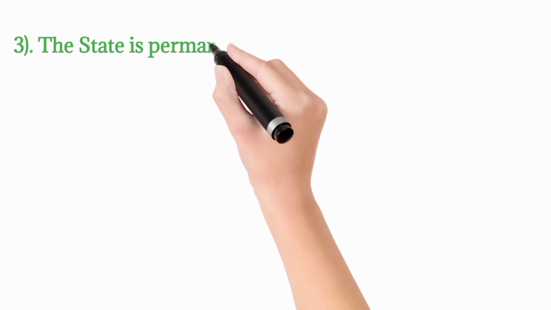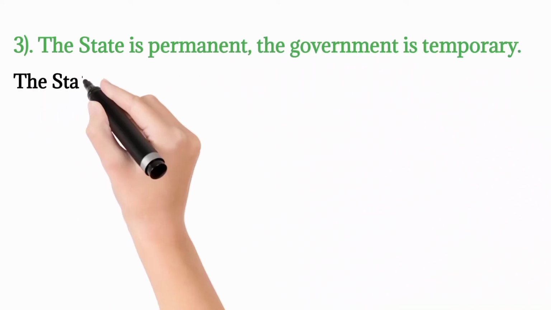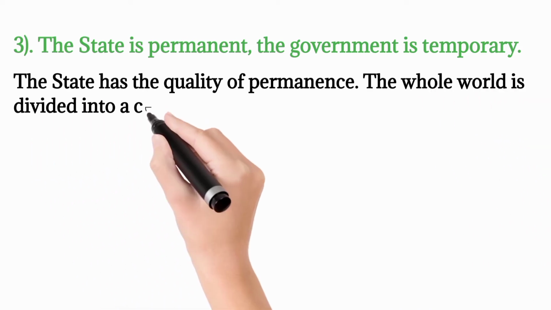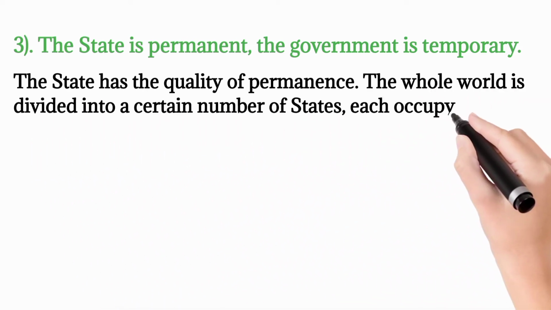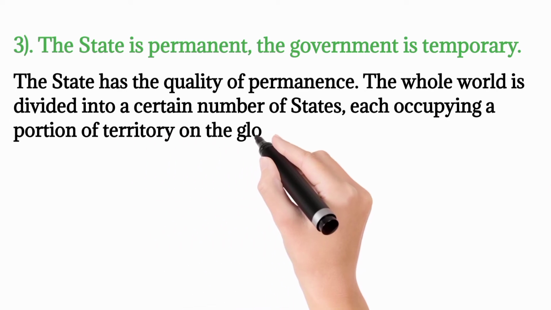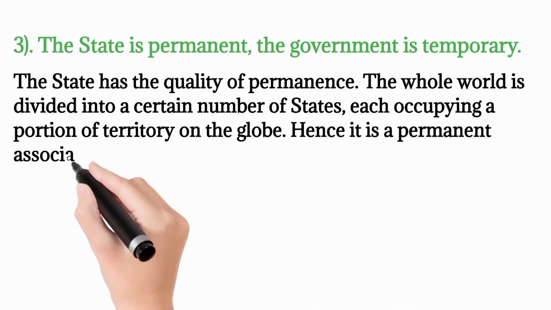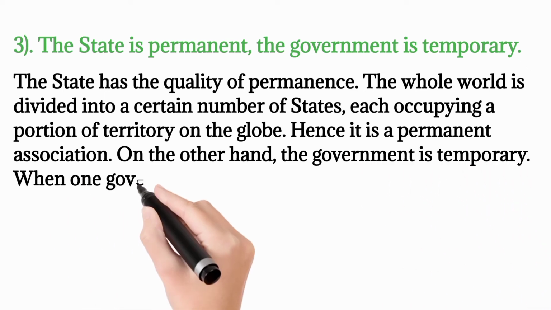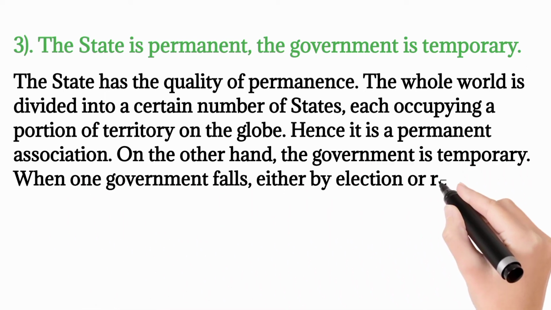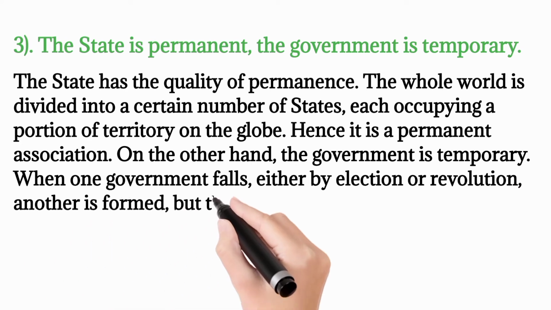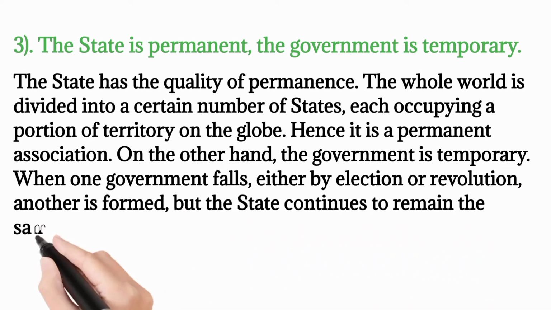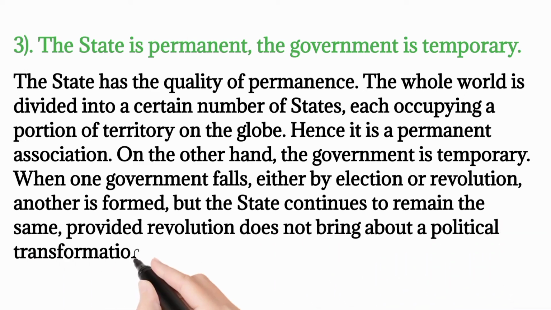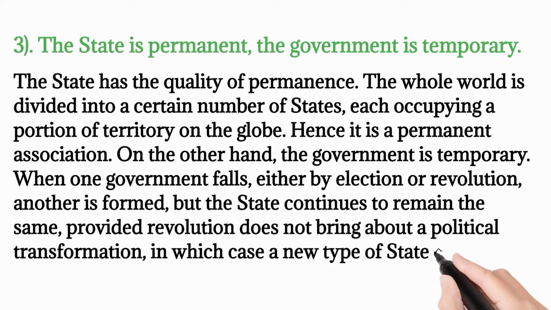Number 3. The state is permanent, the government is temporary. The state has the quality of permanence. The whole world is divided into a certain number of states, each occupying a portion of territory on the globe. Hence it is a permanent association. On the other hand, the government is temporary. When one government falls, either by election or revolution, another is formed, but the state continues to remain the same, provided revolution does not bring about a political transformation, in which case a new type of state comes into being.